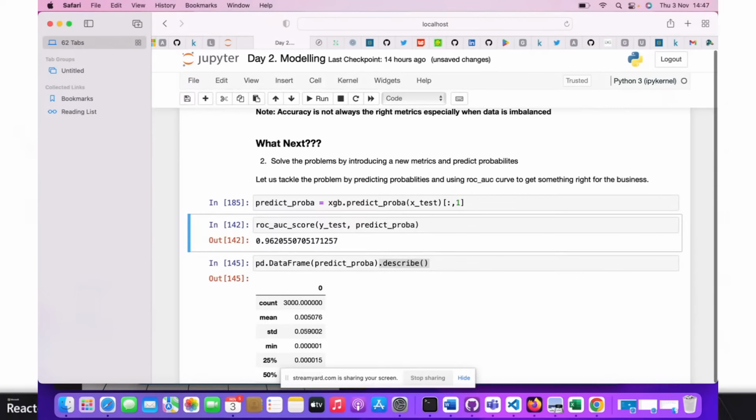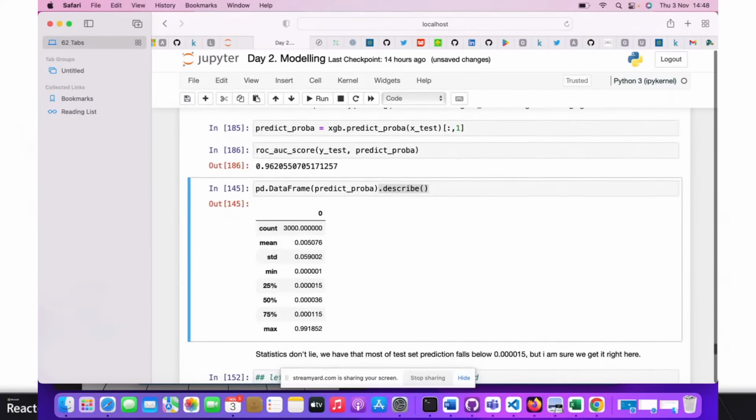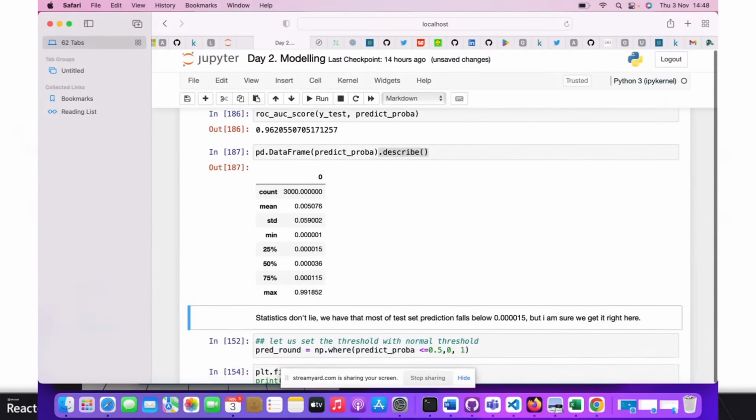So now we create the probabilities instead of preparing the actual value, and let's check our ROC AUC score. The ROC AUC score is similar to accuracy: the closer to 1, the better your ROC curve. We observe around 96%, which is lower than the accuracy score, but I'm very sure this is part of the way to handle imbalanced data sets. Using the right metrics and the right predicted values is one of the best ways to handle imbalanced data sets.